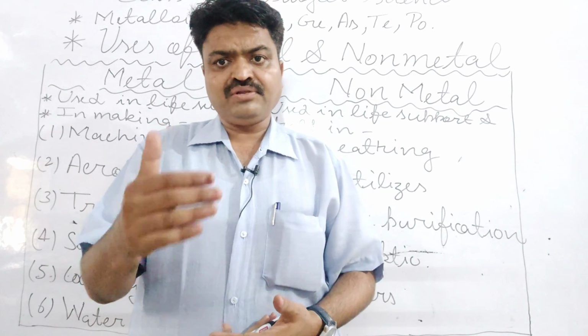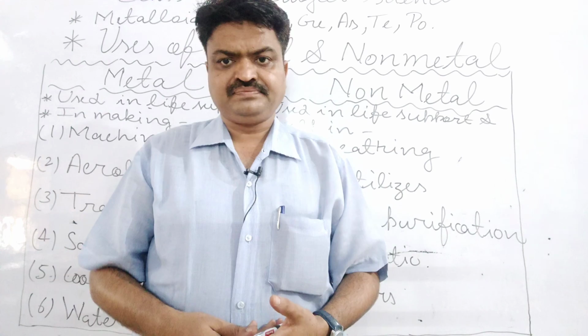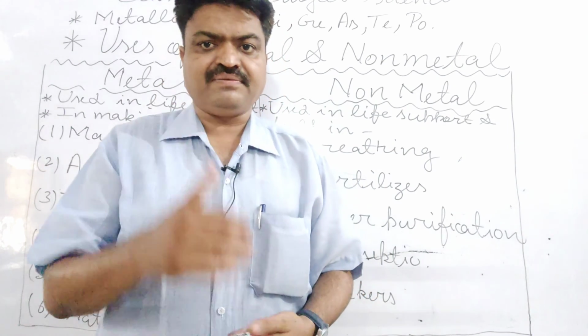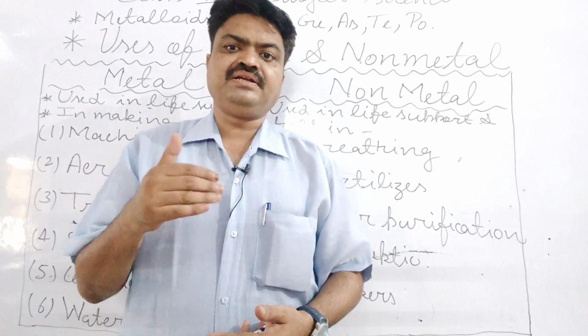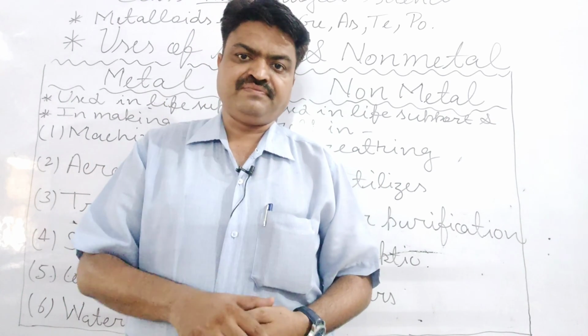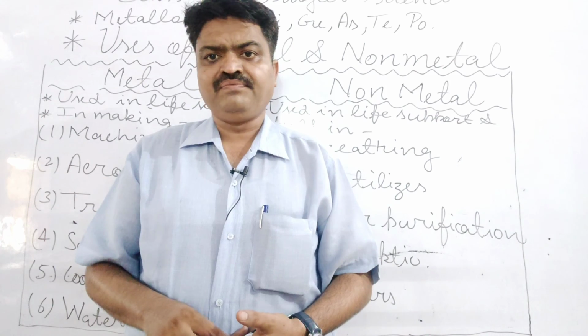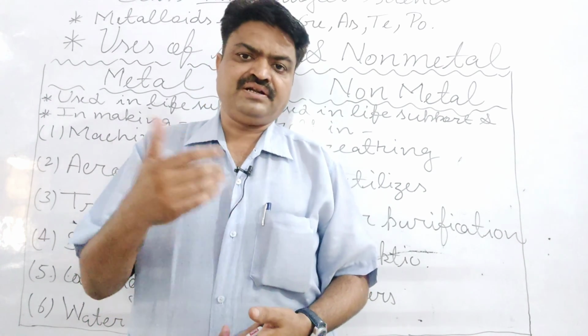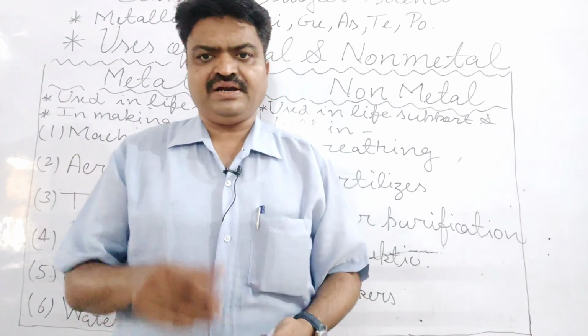Now we come to the other uses of metal. Metal is used in making machinery, student. The machinery that is used in automobile transport or in industries, all those machines are made up of metal, and in general which metal is used? It is iron, student.